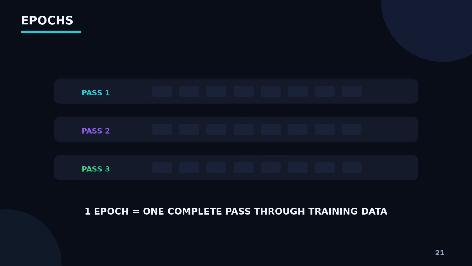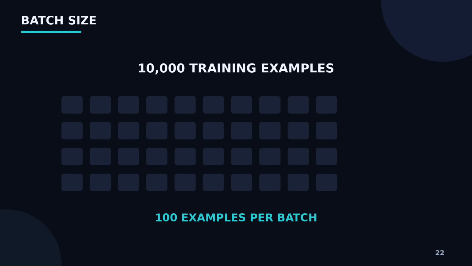For example, if we have 10,000 training examples and the model processes the entire training dataset once, that's one epoch. If it processes the dataset again, that's the second epoch, and so on. Multiple epochs allow the model to repeatedly learn from the training data. In practice, we often don't process the entire dataset in one giant operation. Instead, we divide it into smaller groups called batches.